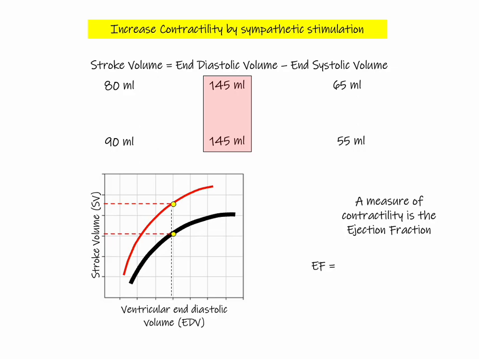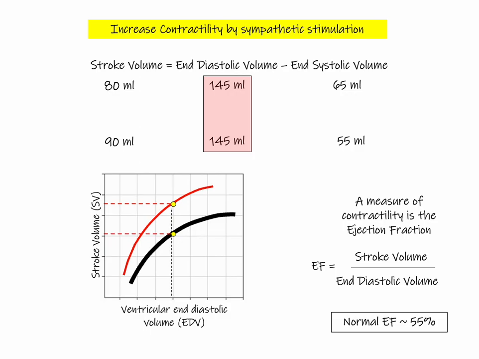And the way this is calculated is we calculate the ejection fraction by taking the stroke volume and dividing it by the end-diastolic volume. So in this particular case, stroke volume divided by end-diastolic volume would give us an ejection fraction of 55%. In this case, where we have sympathetic stimulation, it would be stroke volume 90 divided by 145, and that would give us an ejection fraction of 62%.